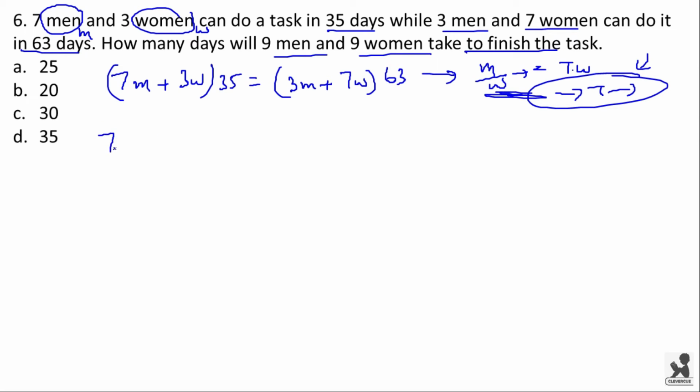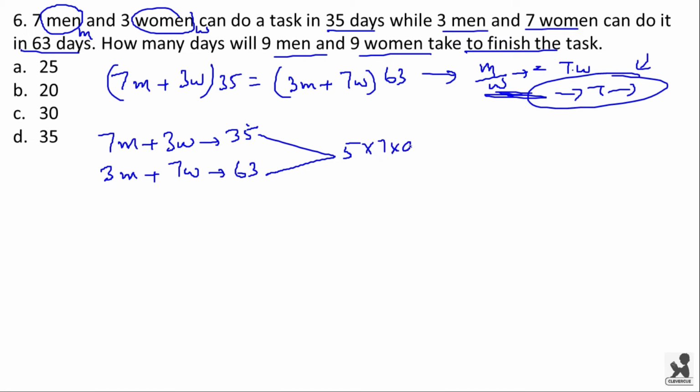Here 7 men and 3 women take 35 days to finish the work, and 3 men and 7 women take 63 days to finish the work. Now if you see here, the LCM will be 5 into 7 into 9. Here 35 is 5 into 7 and 63 is 7 into 9. So the LCM will be 5 into 7 into 9. This is the total work.